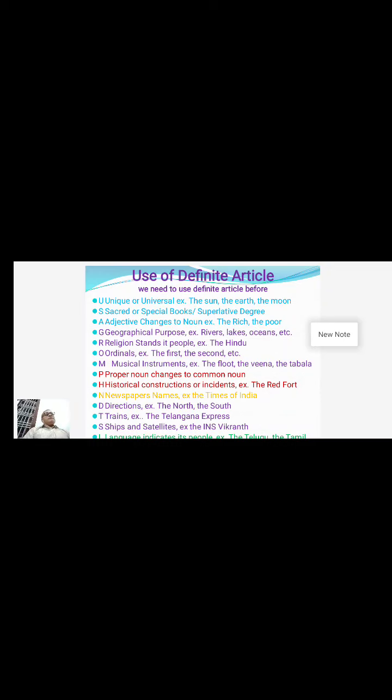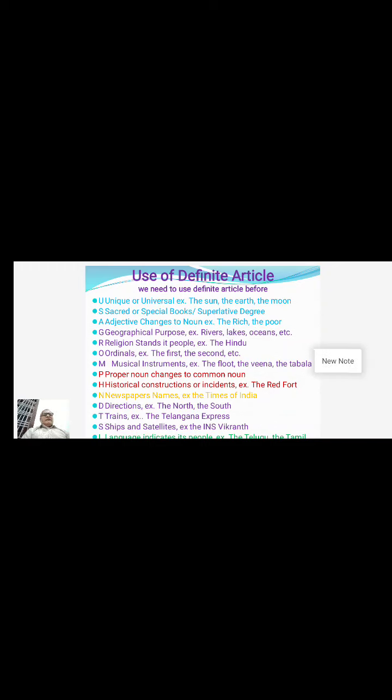We could not use the bare word first. Use the definite article with first: the first, the second, the third, the fourth, the fifth, the sixth, the seventh, and the last. With every ordinal, we need to use the definite article.